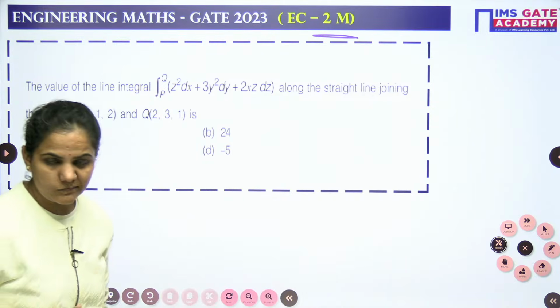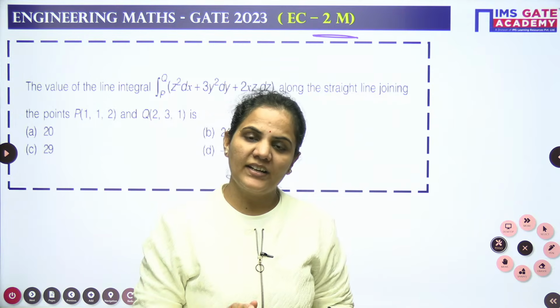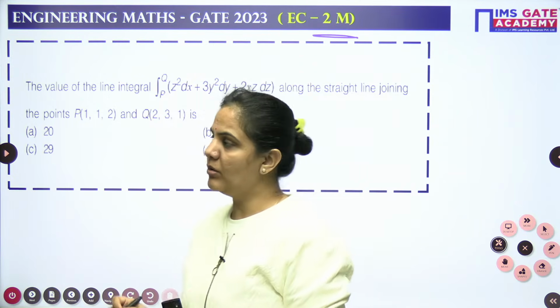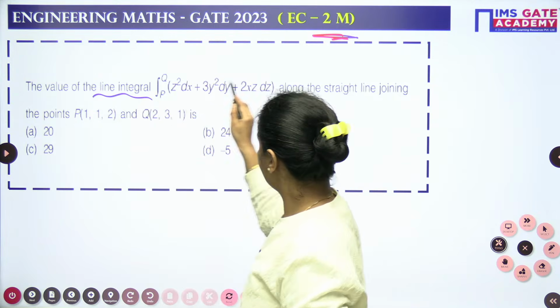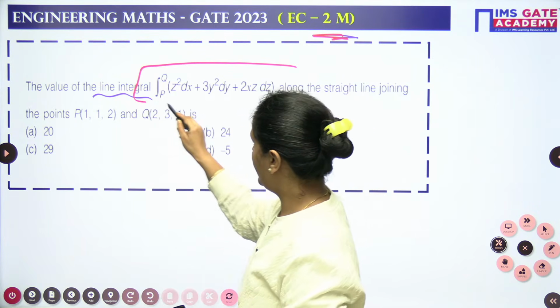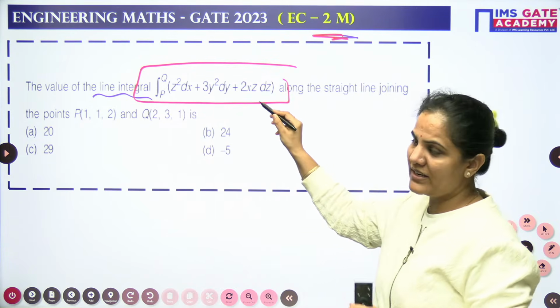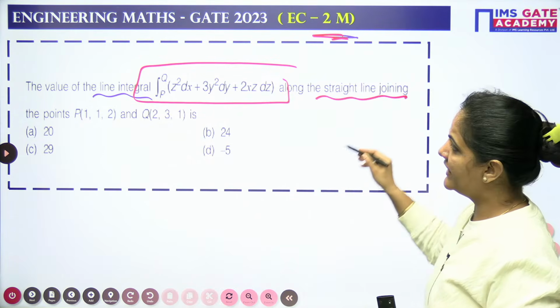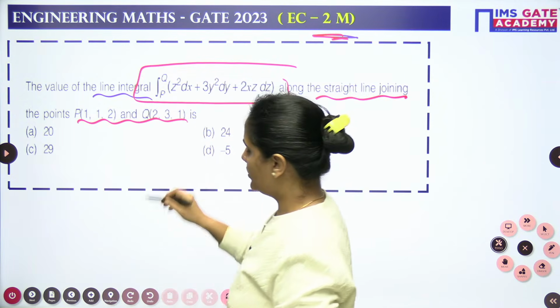As this is a vector calculus question, the weightage is 2 marks. The question is: the value of the line integral from P to Q of z square dx plus 3y square dy plus 2xz dz along the straight line joining the points P(1,1,2) and Q(2,3,1).